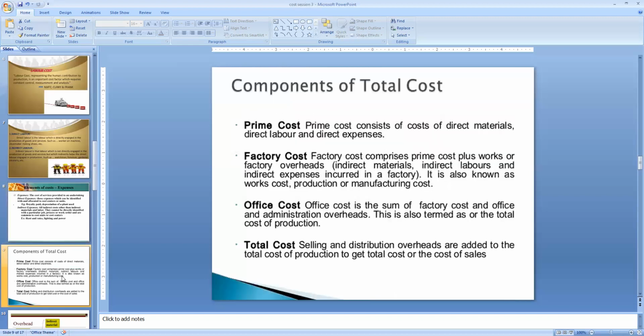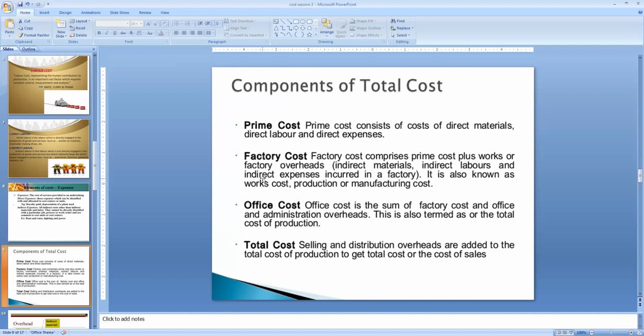And next, let us go to the components of total cost. We are going to see how the total cost can be calculated. First, in the case of a cost sheet, we have to calculate all these types of costs. The first one is the prime cost. What do prime costs mean? Prime costs are those types of costs which consist of only direct materials, direct labor, and direct expenses. The combination of material cost, direct labor, and direct expenses all together, right? It is called prime cost.